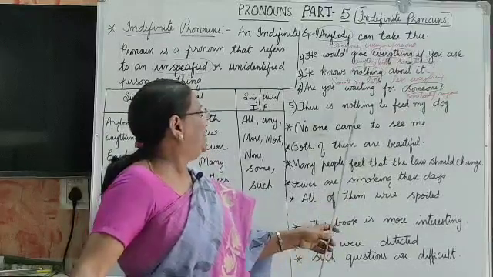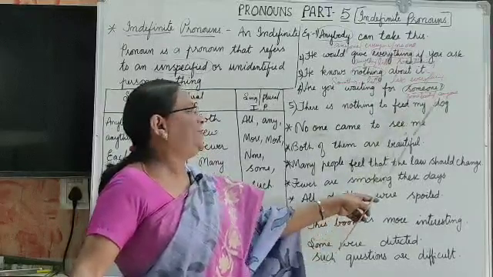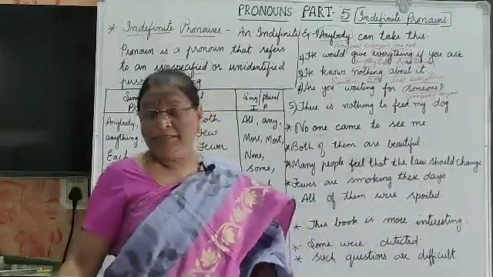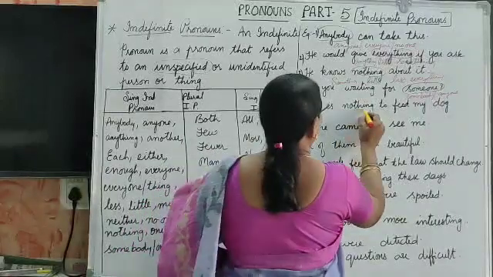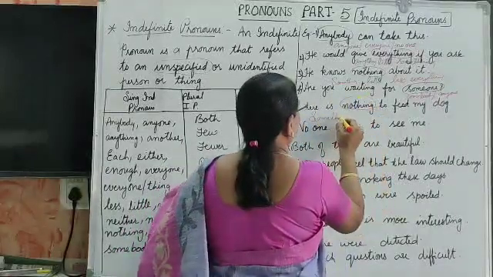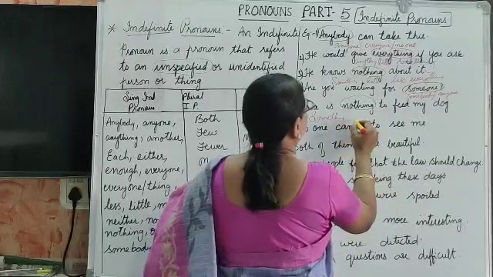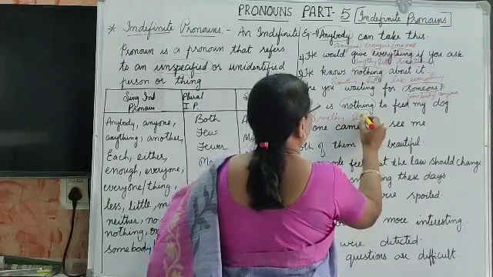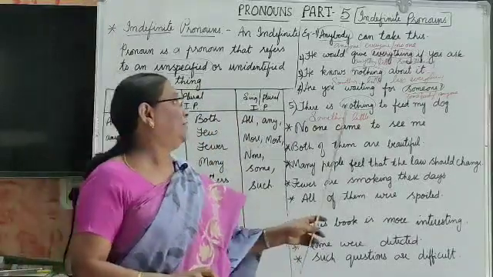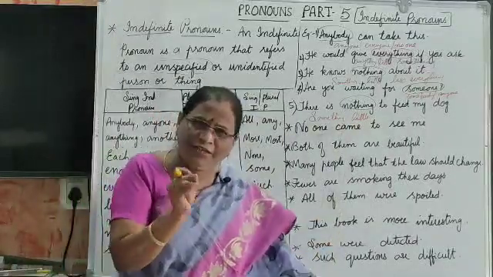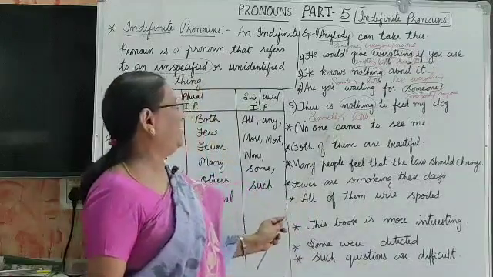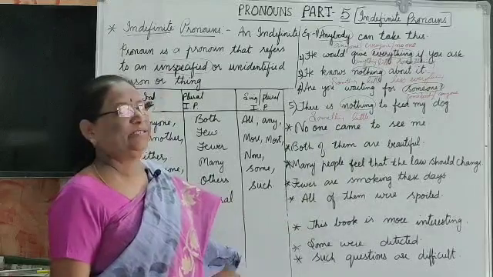Then, there is nothing to feed my dog. There is nothing. Nothing is an indefinite pronoun. So we can use something. There is something to feed my dog, or there is little to feed my dog. Okay? There is something. There is nothing. There is little to feed my dog. Okay? These are the indefinite pronouns used in the sentence.